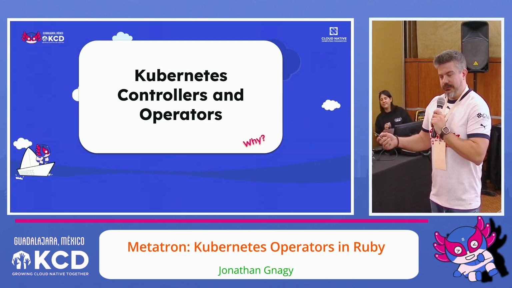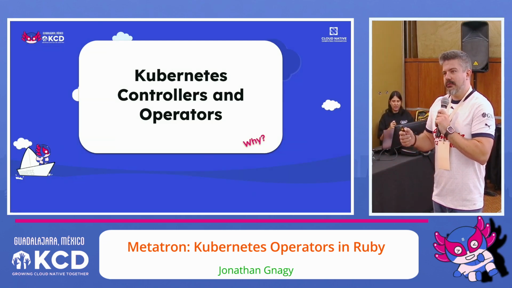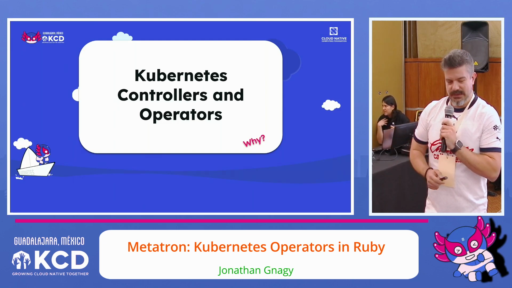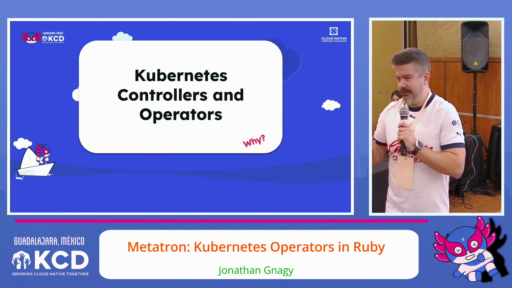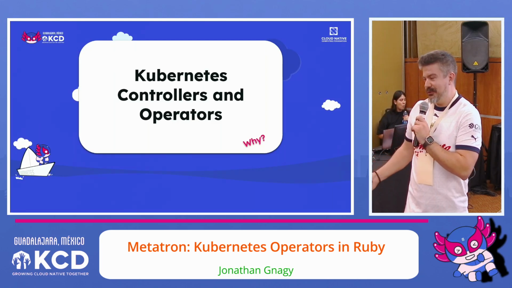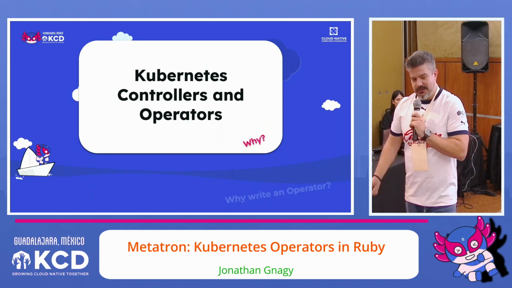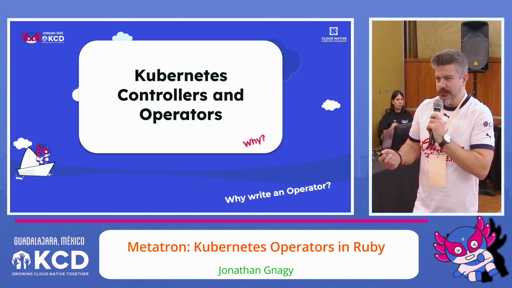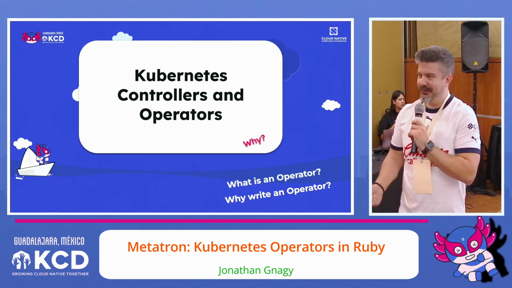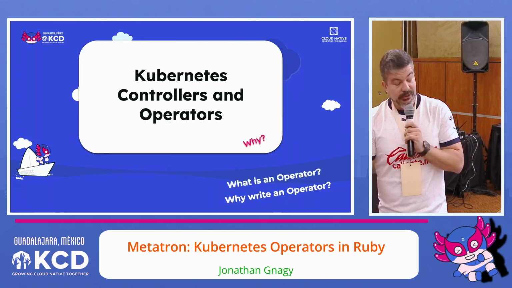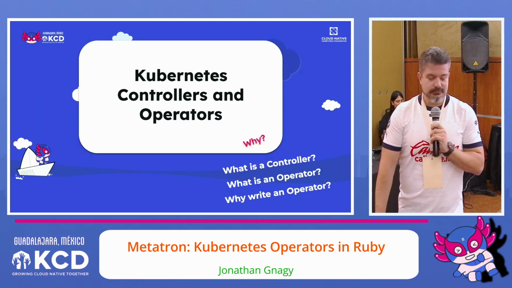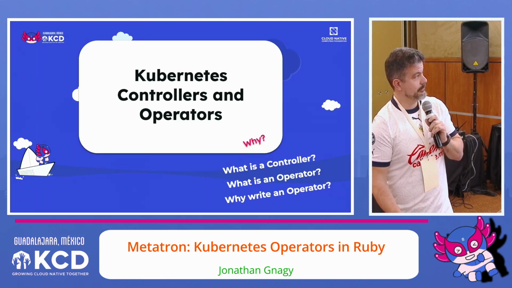All right. So Kubernetes controllers and operators. I suppose an even better question than the one I just finished asking is why? Not why Metatron or why my Ruby code to help you, because that still assumes that you want to do the thing that my code helps you do. In reality, what I mean is, why write an operator? Like, why would you want to do this at all? And for that matter, what even is an operator? What am I talking about here? Well, to answer that question, we really need to cover what is a controller. So let's dive into that.